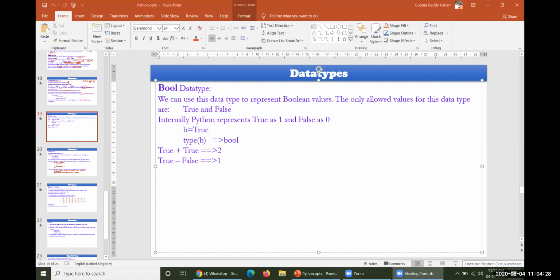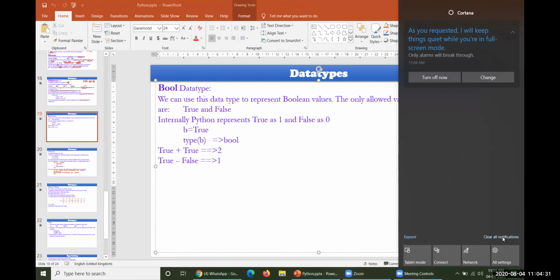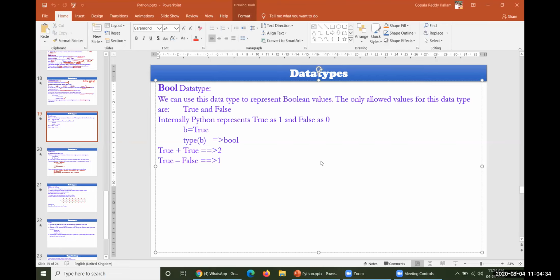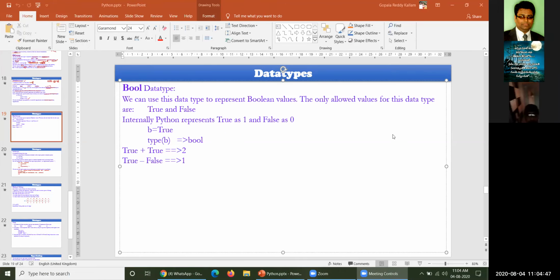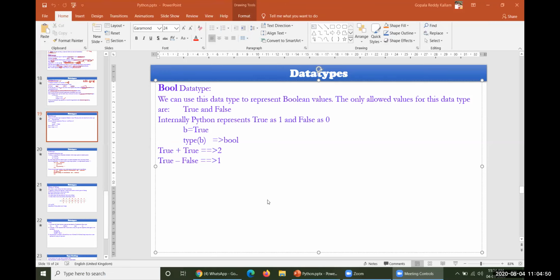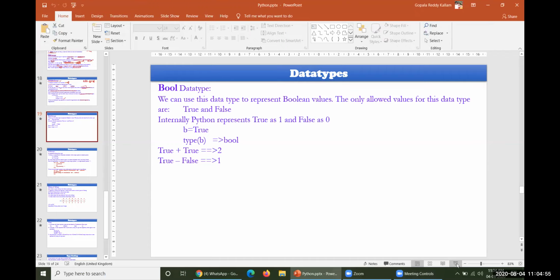In the previous class, we have seen some data types up to integer, float, and complex data types. Today, we would like to concentrate on the rest of the fundamental data types: Boolean, followed by the second one, the string. Both will be taken into consideration, and let us examine how these two could be operated. Okay, let us see the Boolean data type.